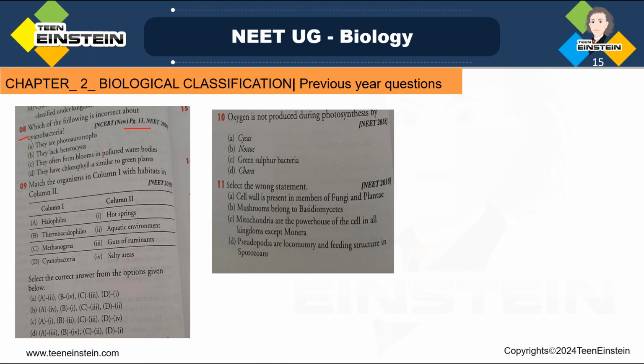They have mentioned cyanobacteria, so we should know the features of cyanobacteria. Cyanobacteria, we know what is that? Cyanobacteria or blue-green algae, right?